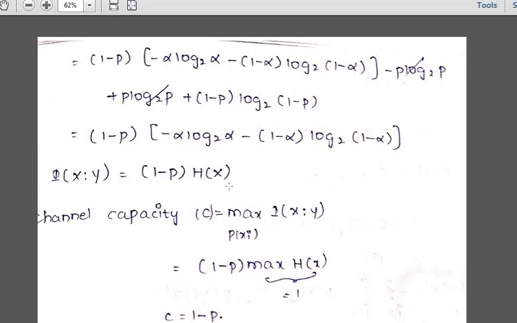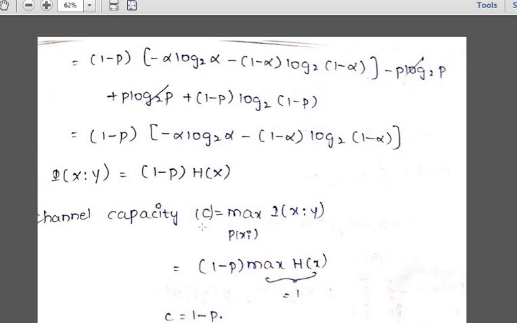So now tell me the channel capacity. C is equal to the maximum of your I of X comma Y, that is your mutual information. What is the maximum mutual information that you have got here? Because you got 1 minus p, that is equal to 1 minus p into the maximum of H of X. This is the value that you have to substitute here. The maximum of your entropy will always be equal to 1. So your channel capacity C is equal to 1 minus p.